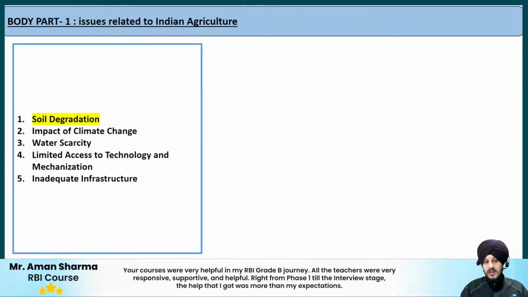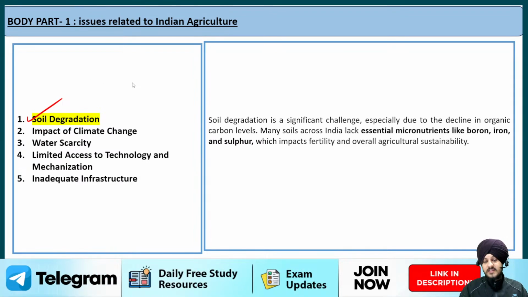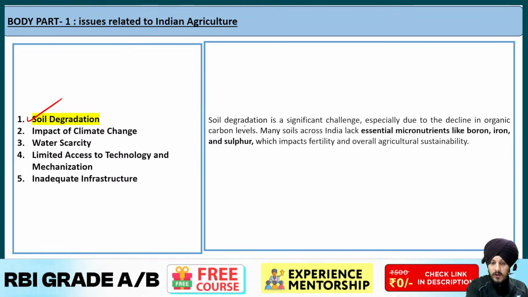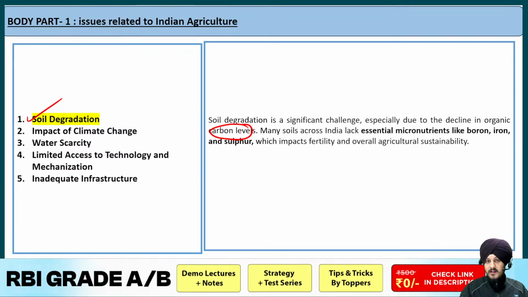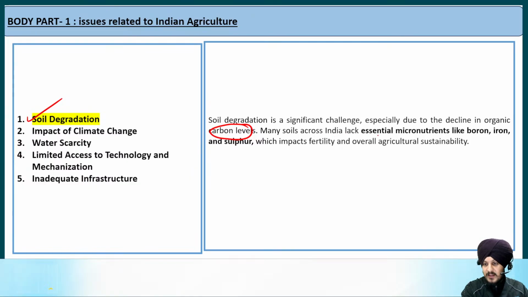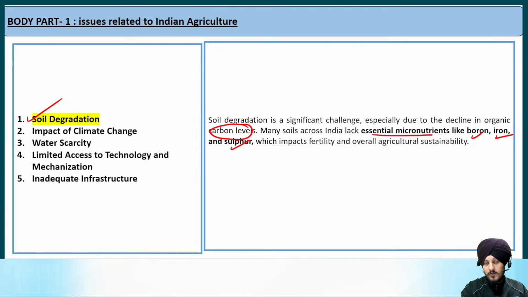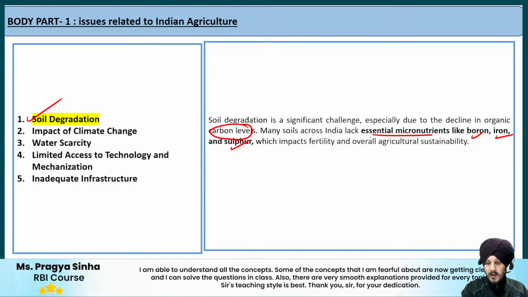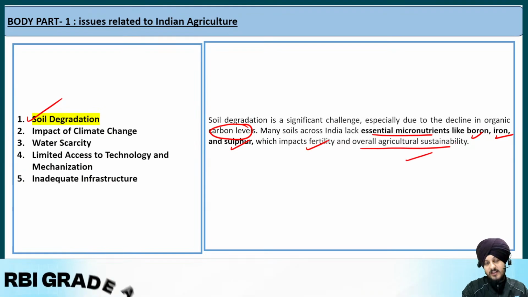Let us see the issues that are there with respect to Indian agriculture. So the first issue as highlighted in the Economic Survey is regarding soil degradation. The survey says that soil degradation is a significant challenge, especially due to the decline in organic carbon levels. We know the importance of carbon as far as the growth of the crop is concerned, and the Economic Survey says that many soils in India lack essential micronutrients, for example boron, iron and sulfur, which are very important for the growth and development of the plant. So a lot of areas are there where the soil is lacking such micronutrients, which basically impact the fertility as well as the overall agricultural sustainability.